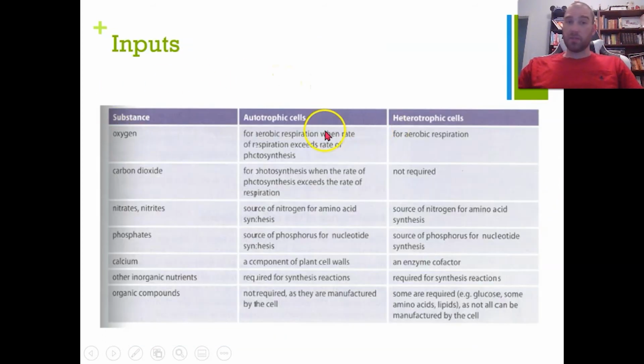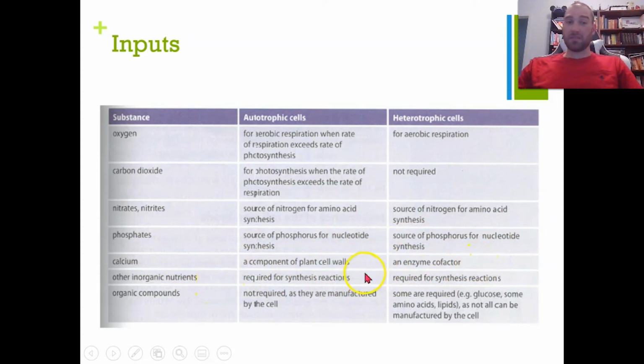Oxygen is required for aerobic respiration. Carbon dioxide is required for photosynthesis. Nitrates and nitrites are a source of nitrogen for amino acid synthesis. Phosphates are used for nucleotide synthesis. There's a sugar phosphate backbone in DNA, for example, and also nucleotides as well. Calcium is used to make plant cell walls, but it's also a cofactor for enzymes for heterotrophs.